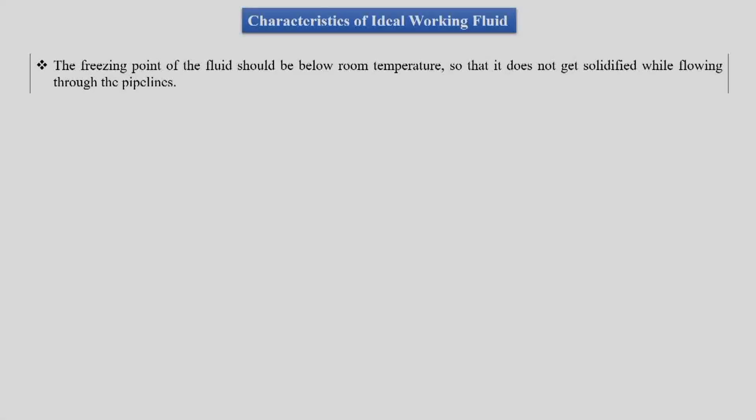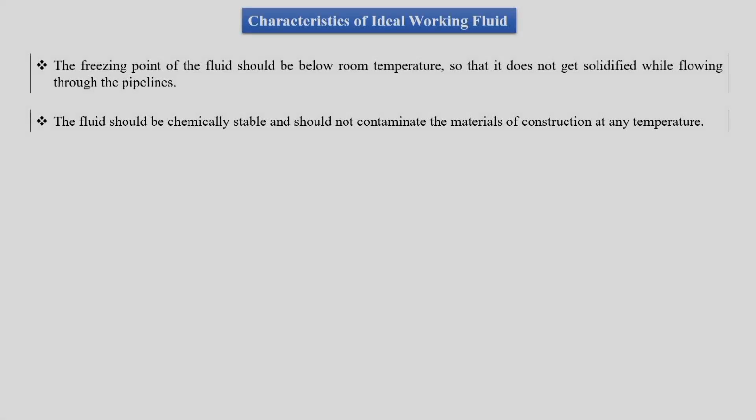The freezing point of the fluid should be below room temperature, so that it does not solidify while flowing through the pipeline. This helps us in selecting a working medium which is capable of being handled for the given working temperature. The fluid should be chemically stable, and it should not react with the materials.